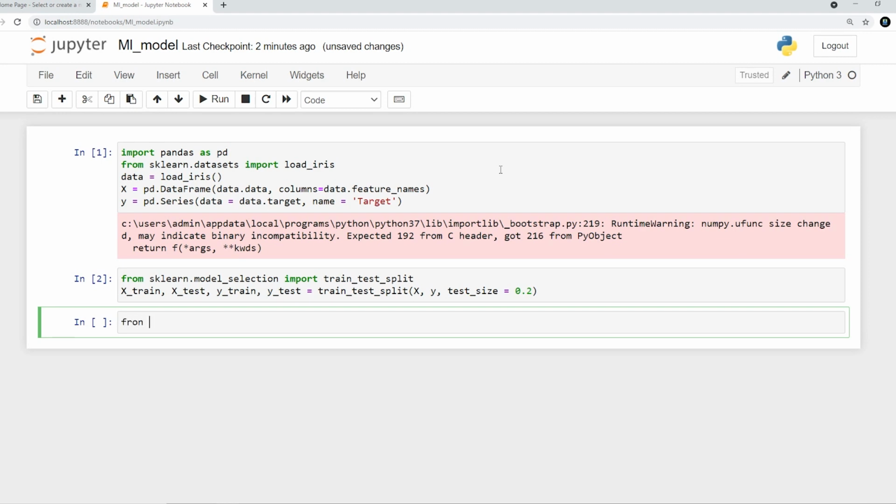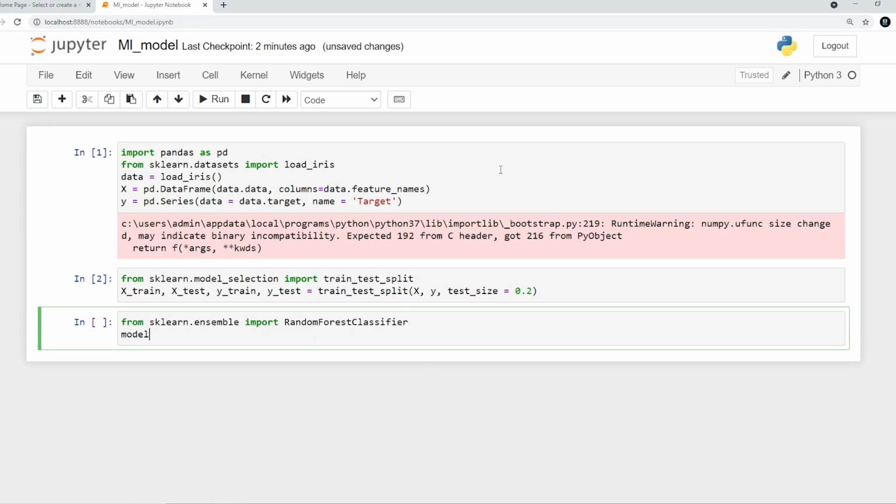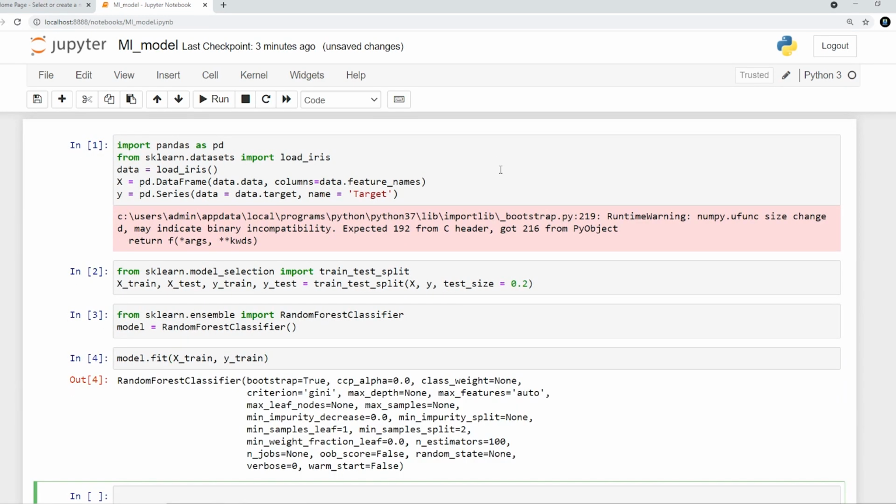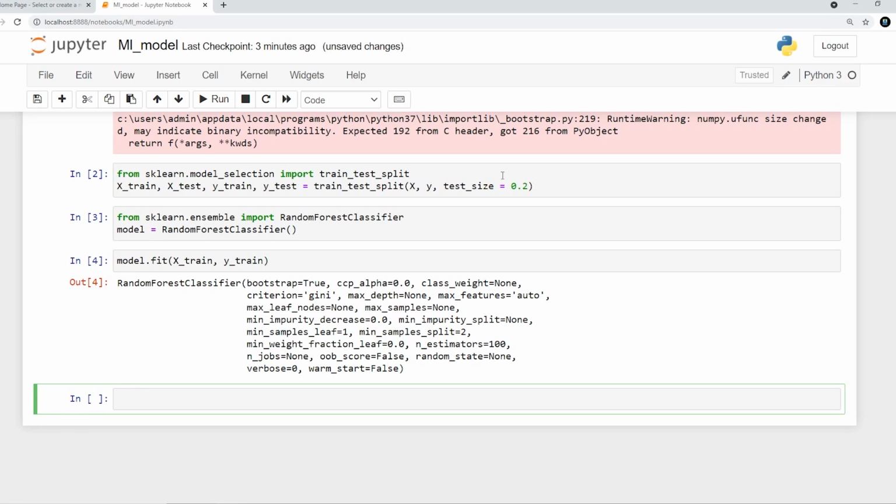Now I'm going to say from sklearn.ensemble, I'm going to import RandomForestClassifier, and here I'll say model is equal to RandomForestClassifier(), and then model.fit, which is going to take my X_train, y_train. This is just generic ML. If you don't have any idea about machine learning, please go check tutorials. I have a lot of tutorials, around 38 or 39.